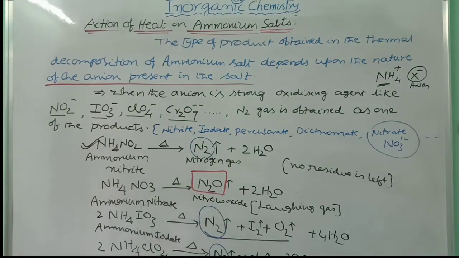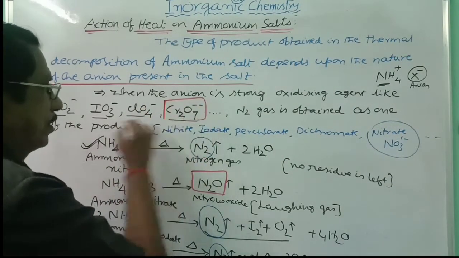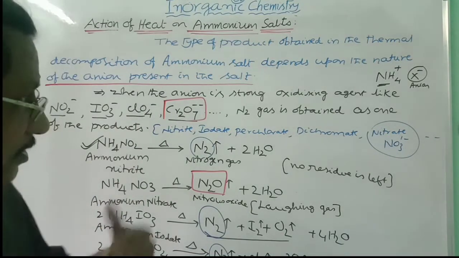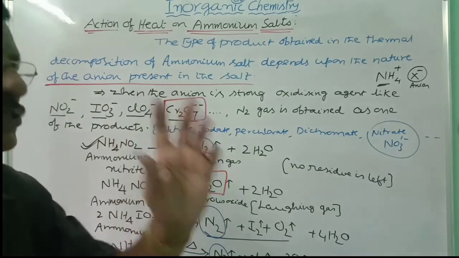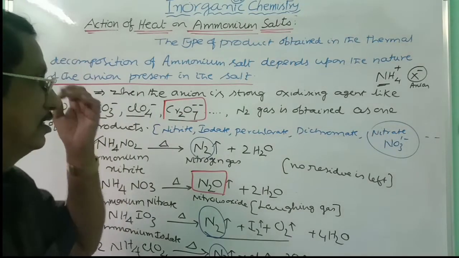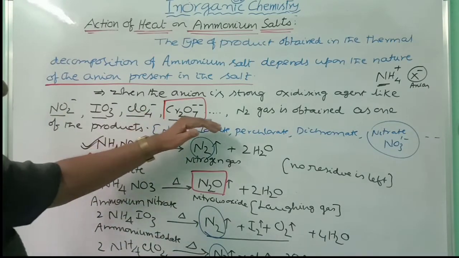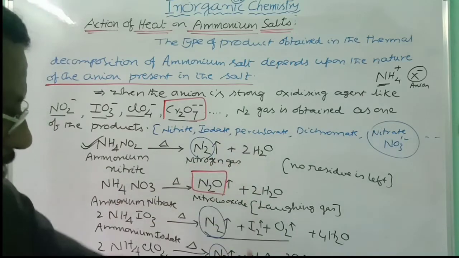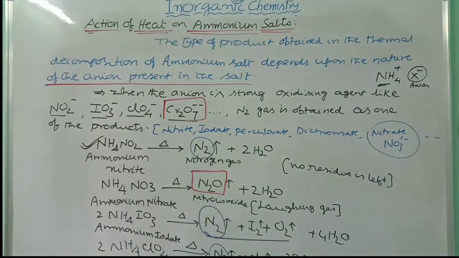Still, one more remains, that is dichromate. Ammonium dichromate, very important. This is also used in the preparation of nitrogen gas. But one residue is left here. All are not gases. So here you have to put down the equation for the action of heat on ammonium dichromate. Meanwhile, note it down. We will next write the ammonium dichromate equation. Please note it.